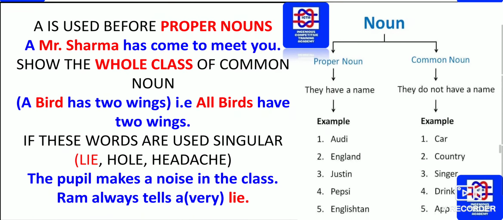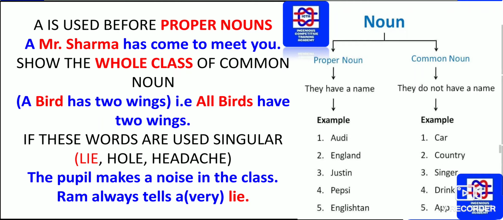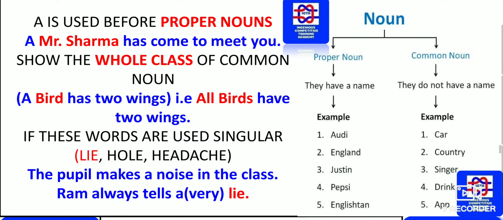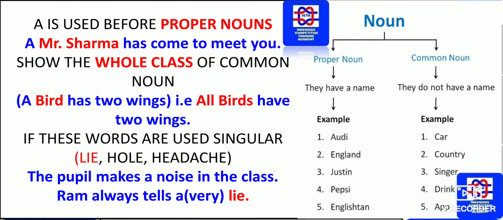Next we have a is used before proper nouns. A Mr. Sharma has come to meet you. It shows the whole class of a common noun. A bird has two wings. That is, all birds have two wings. Here, bird is the indication of the whole class of birds, that is all birds. So prior to that, a has been used.